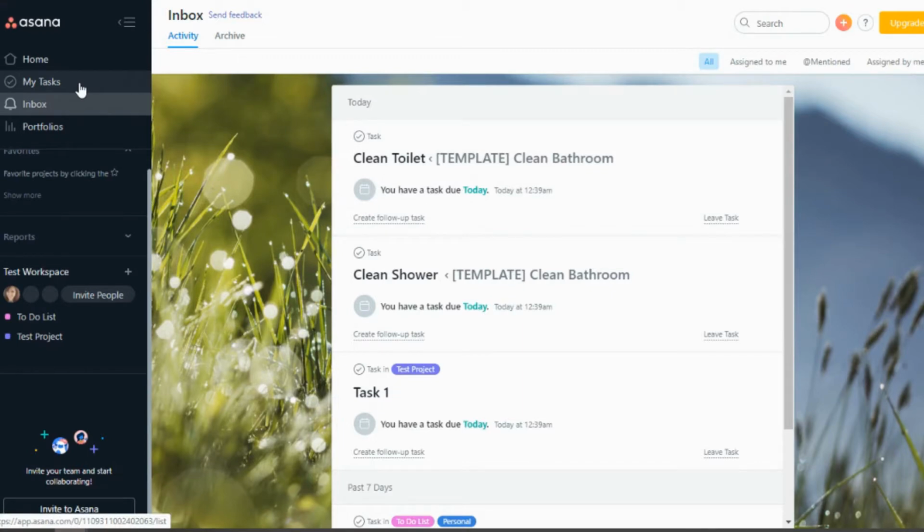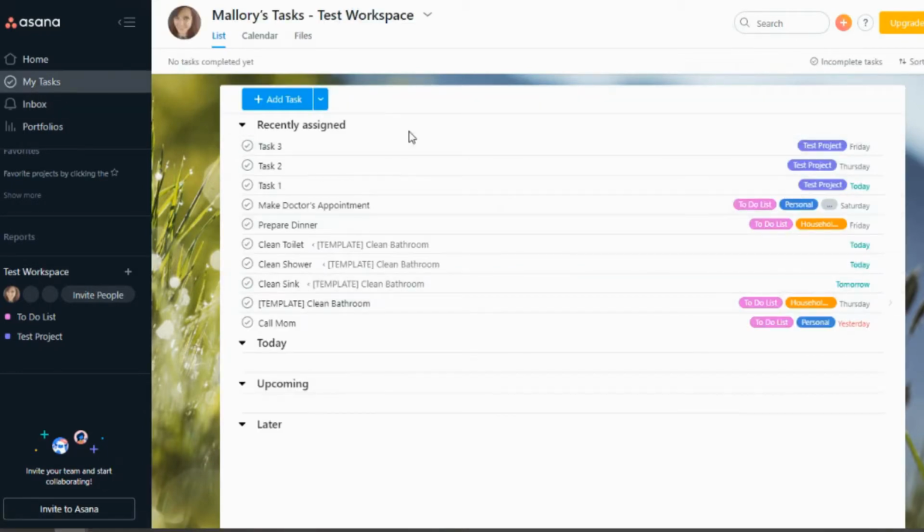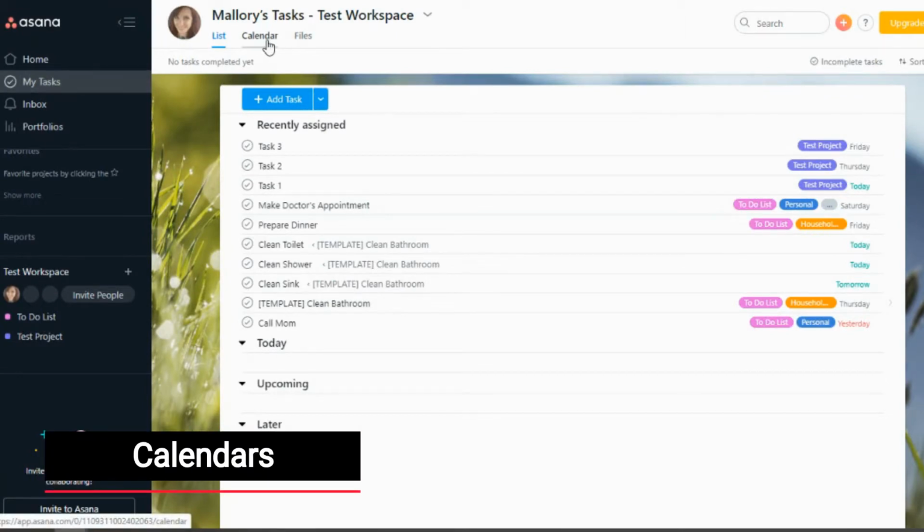Now, I will say one of the pluses for Asana is if I go to my task, so I don't actually look at this view. I don't really personally care for this view because you have to kind of sort it into the categories. It just all goes into recently assigned if you've been assigned any task. So what I look at is the calendar view here.